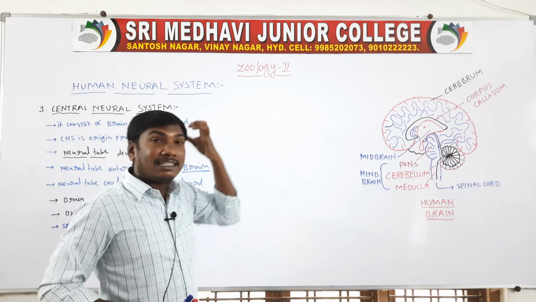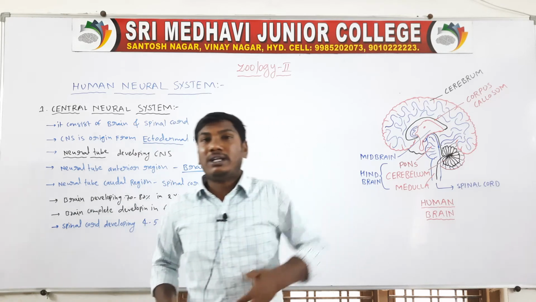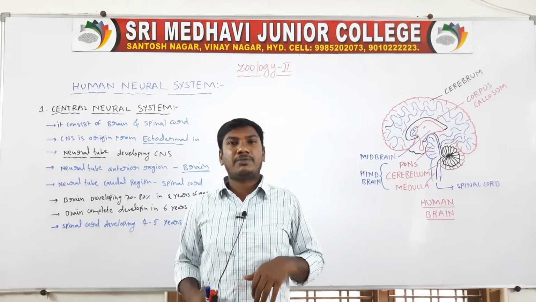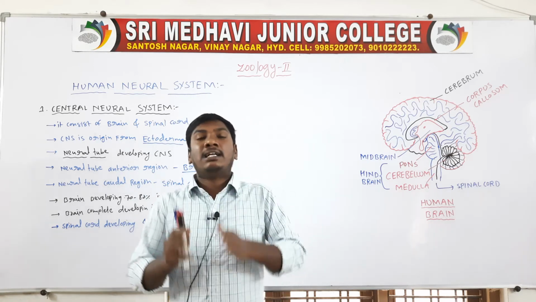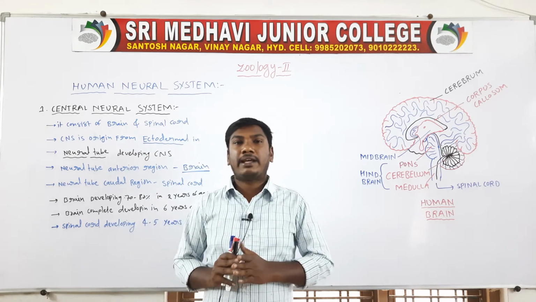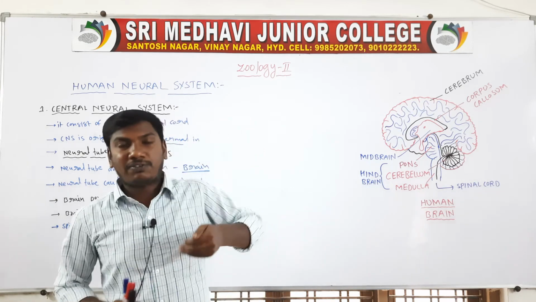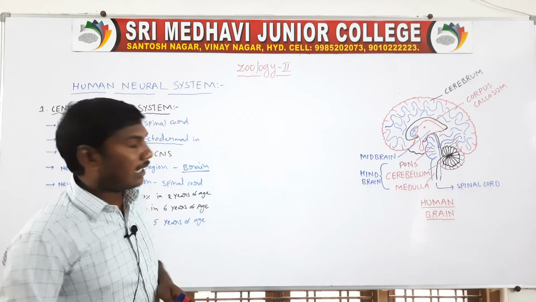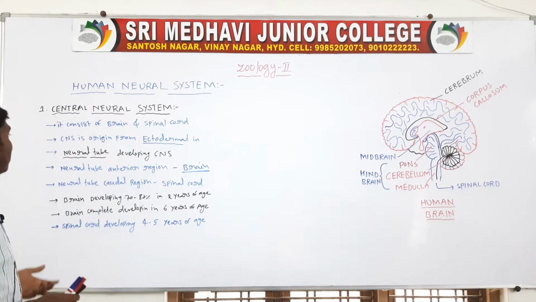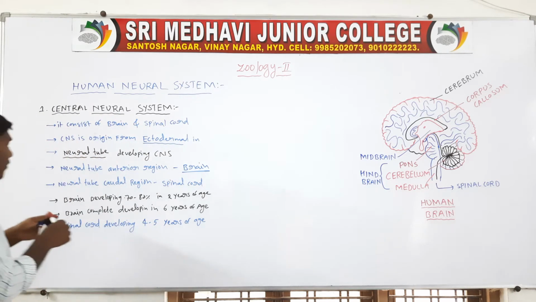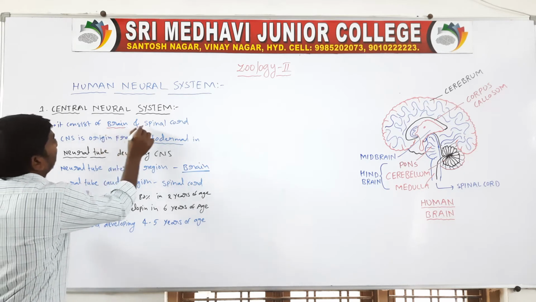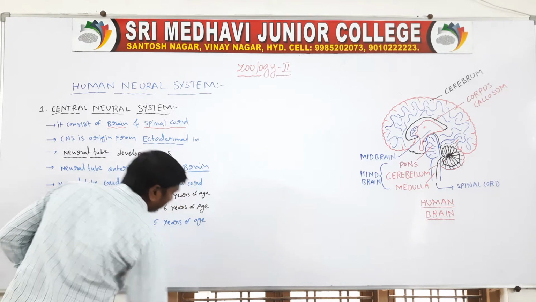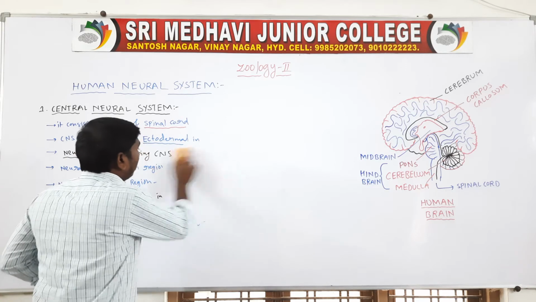The brain develops 70 to 80% by 2 years of age. After 5 to 6 years, the brain is completely developed. Next, the spinal cord develops completely at 4 to 5 years of age. So that is the central neural system. The central nervous system consists of brain and spinal cord. First, studying the brain.